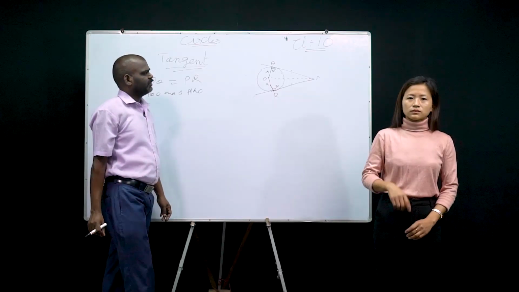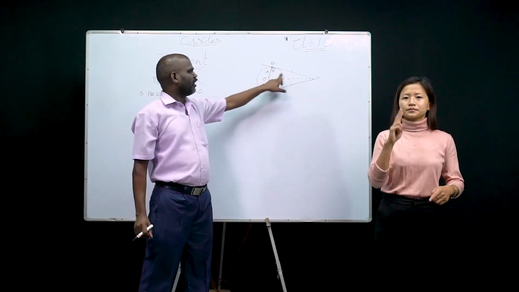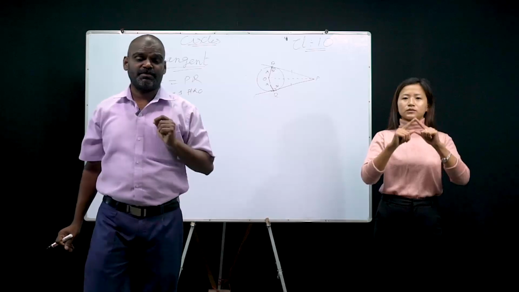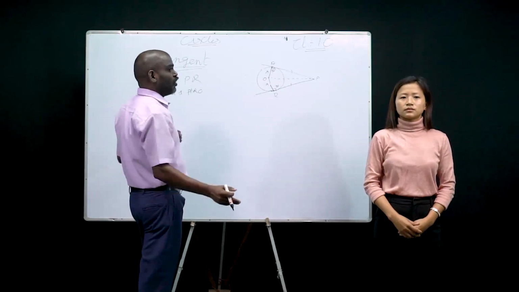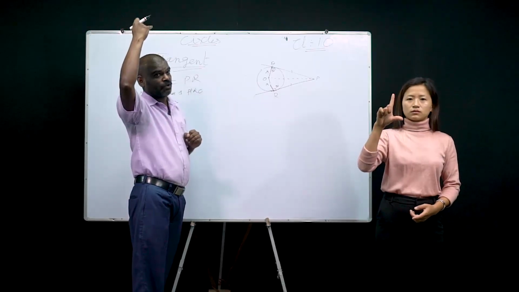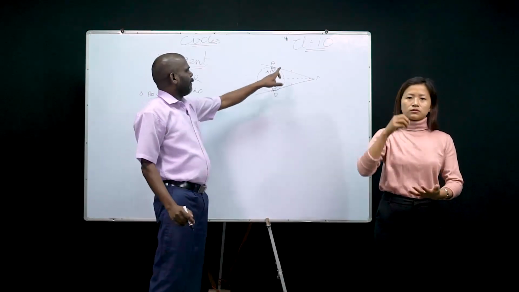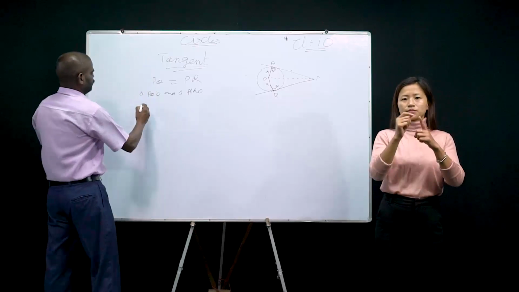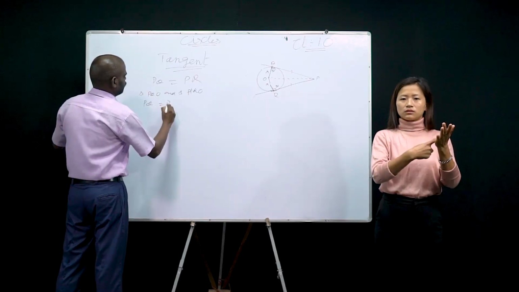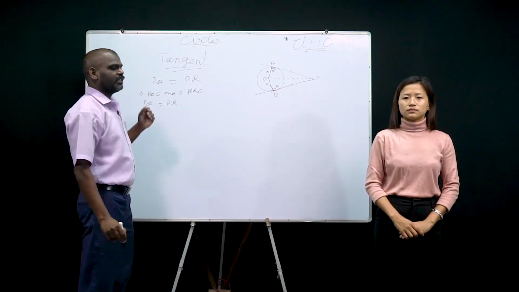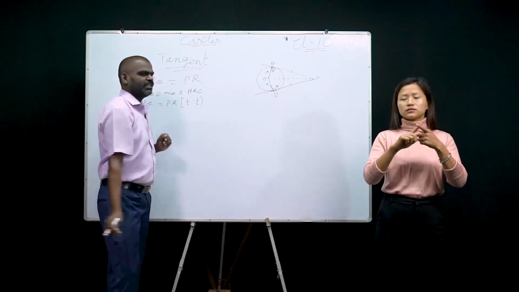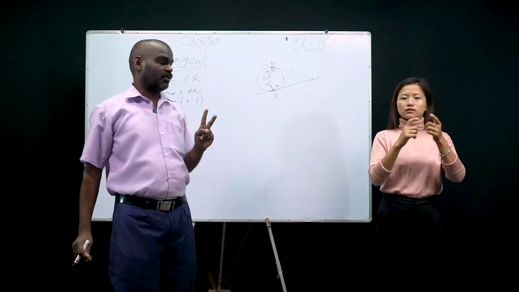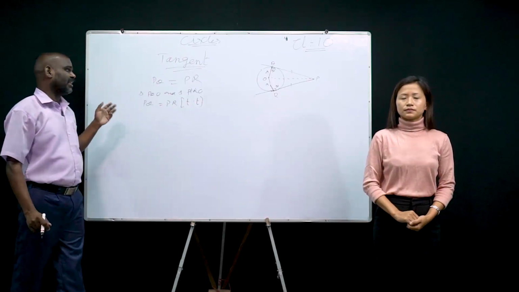Now tell me, these two triangles, I am going to take all of you to class 9. You will learn congruence of triangles, right? So I am going to take you back to class 9 and recall whatever you learned there. PQ and PR are equal. Yes or no? Because of which one? Tangent theorems tell that if two tangents are drawn from a point, then they are equal.